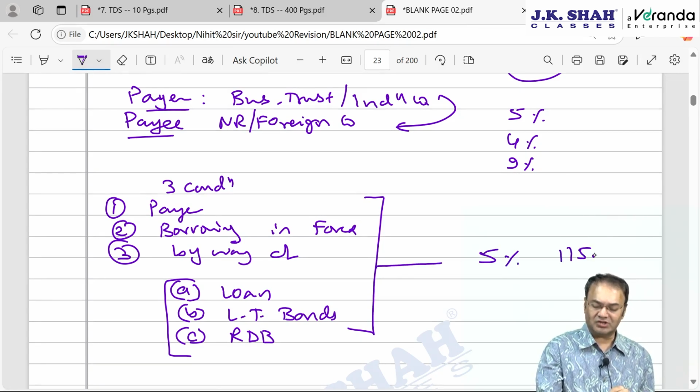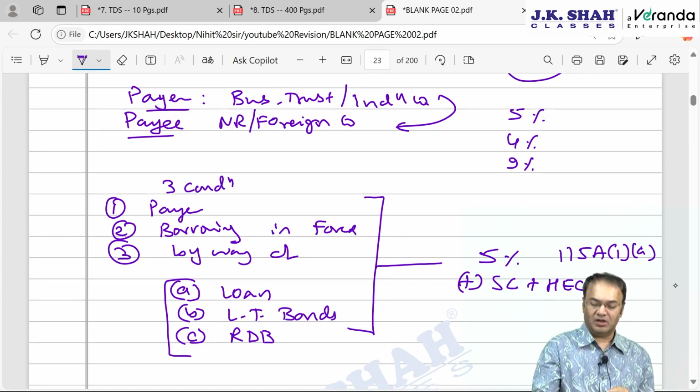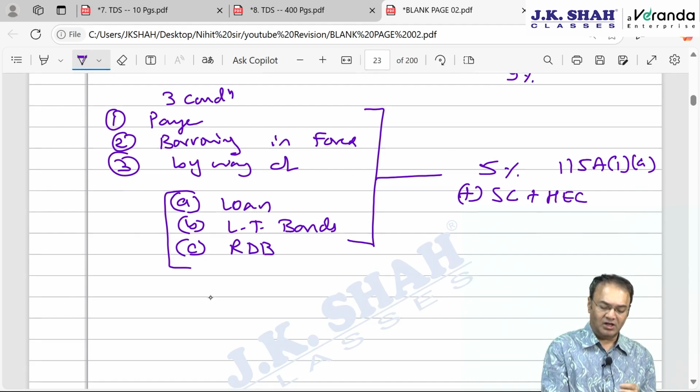Incomes we discussed in section 115A subsection 1 clause A in special rates of tax chapter. There also same tax rate was there. Here same surcharge rate, same section rate and same rate for health and education cess 4%. Now what are the dates related condition that we will discuss? This was part A. When will 4% apply and when will 5% apply?